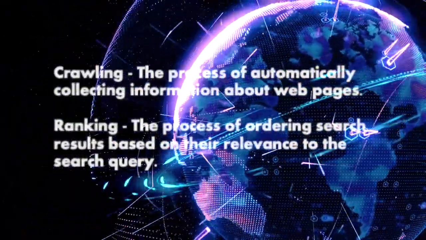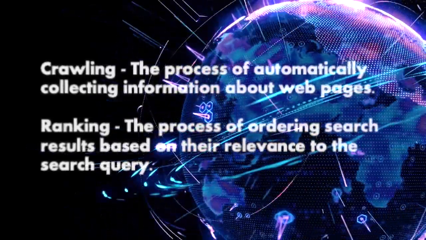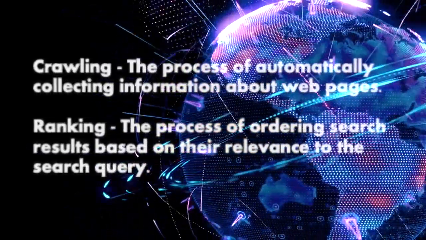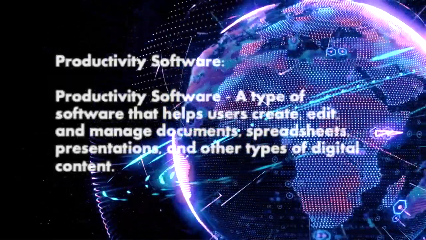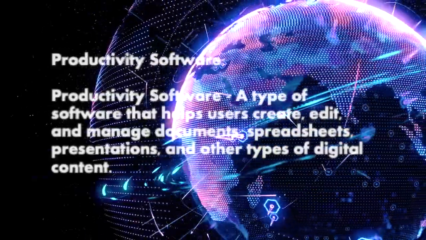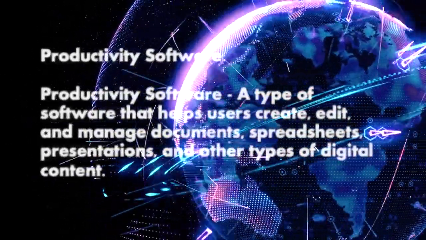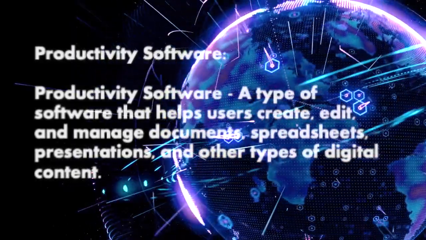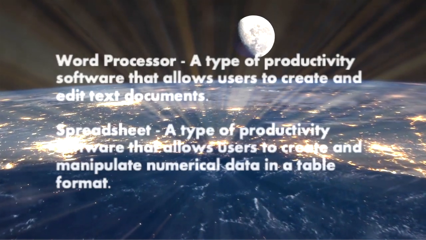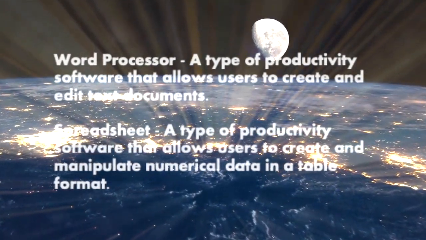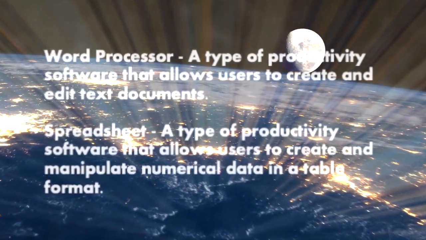Crawling, the process of automatically collecting information about web pages. Ranking, the process of ordering search results based on their relevance to the search query. Productivity software. Productivity software, a type of software that helps users create, edit, and manage documents, spreadsheets, presentations, and other types of digital content. Word processor, a type of productivity software that allows users to create and edit text documents.